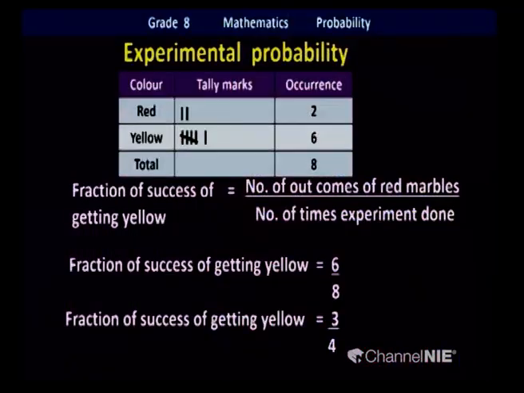Experimental probability means you do the experiment, you try it and observe the outcomes. Based on the outcomes, you decide the probability. And we use a special term for that, fraction of success. How many times you succeed in getting the expected outcomes. So, it is called the fraction of success.